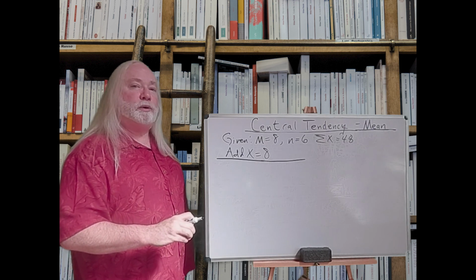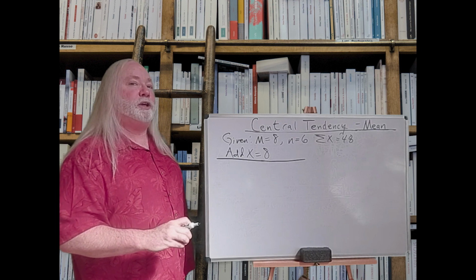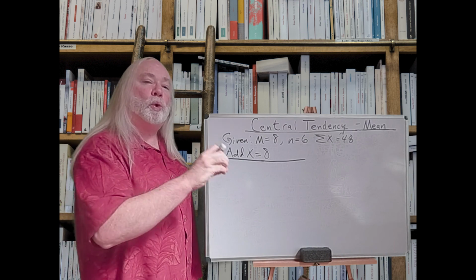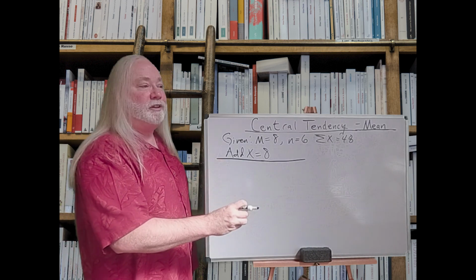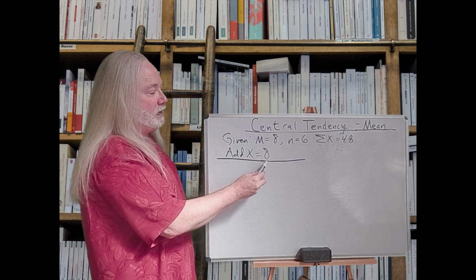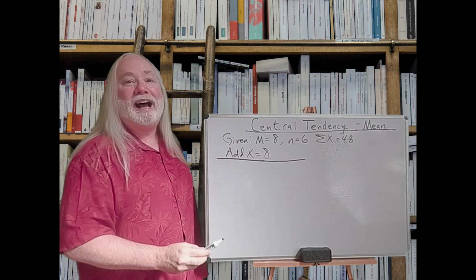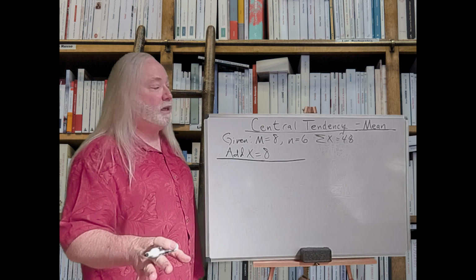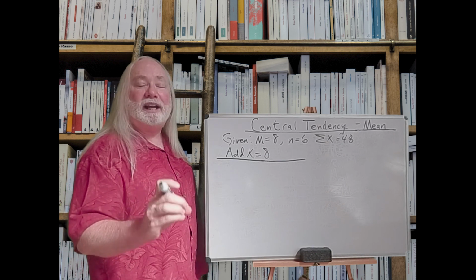If you are using the formula in the calculator, good for you, but you're doing it the hard way. Remember, if the score you add or remove has the same value as the mean, the mean would not change at all. So really, you don't have to do any math. What's the new mean? It's 8, because the mean would not change.